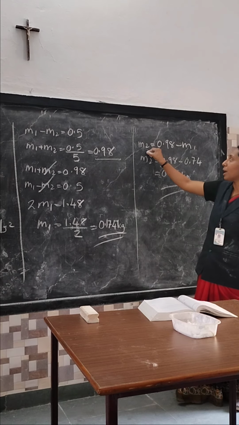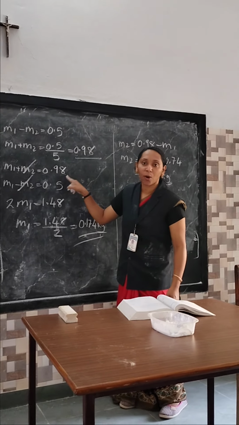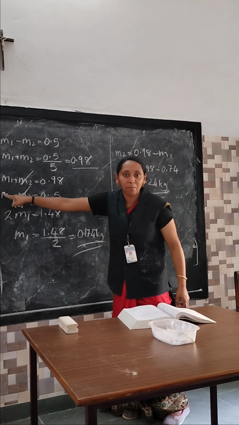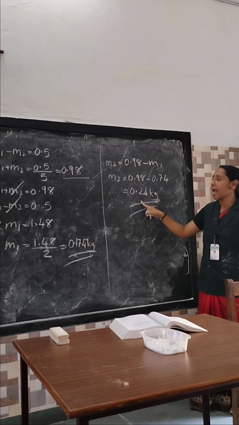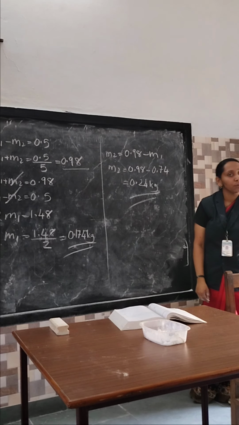So how to find out m2? Putting in the value of m1 plus m2, which is 0.98. So m2 is 0.98 minus m1. The m1 value we know is 0.74. Subtract it, you should get the answer of m2. What have we got now? m1 and m2. Clear, everyone?